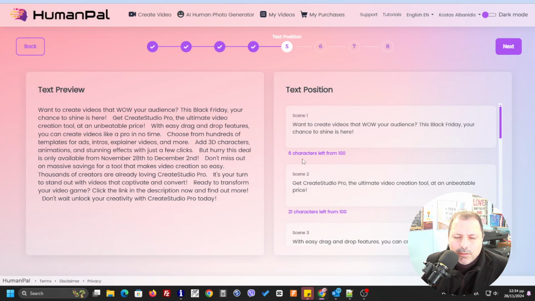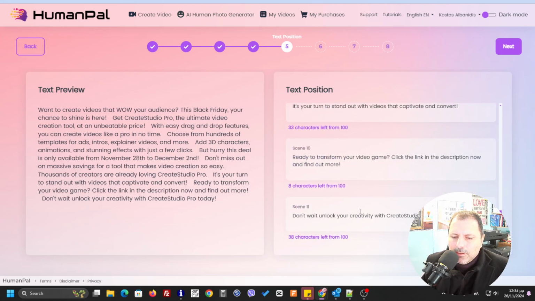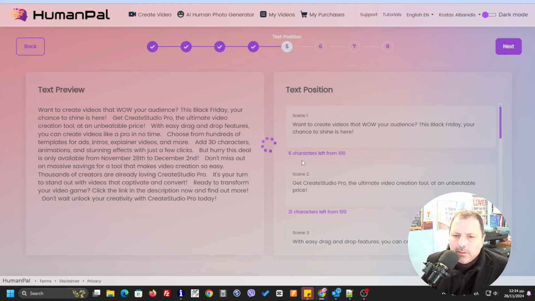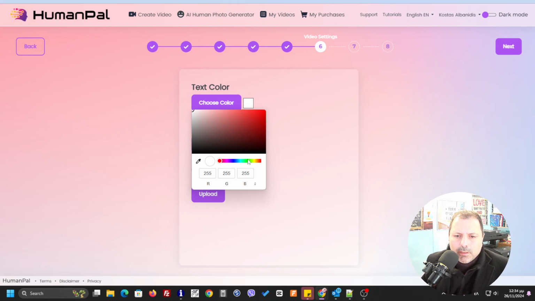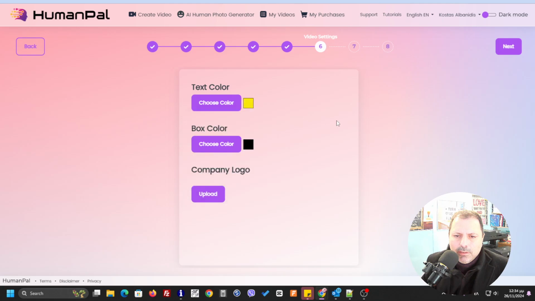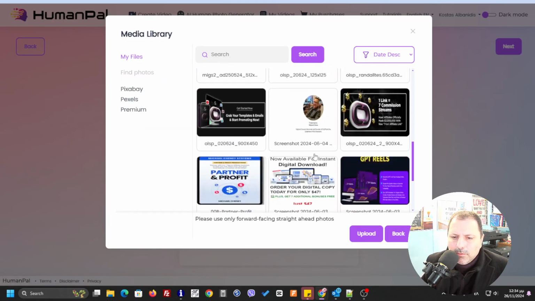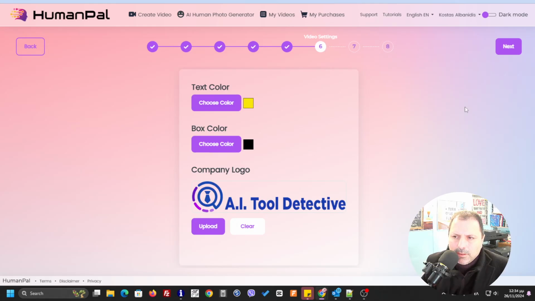And here you're going to see that it has already separated the scenes with the text over here. I'm going to click next. Here I'm going to select the text color. I enjoy the yellow one and find it very relaxing, and I'm going to leave the box black. And here I can upload an image for my logo, but I'm going to leave the AI tool detective.